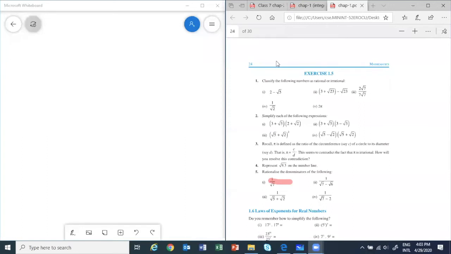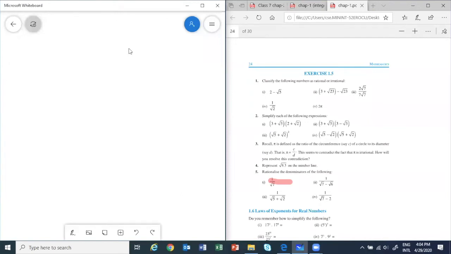Just 1 minute. Okay. So, in the last class, I taught you how to represent any rational number, isn't it? This one, right? So we represented root of 3.5 and all on the number line.